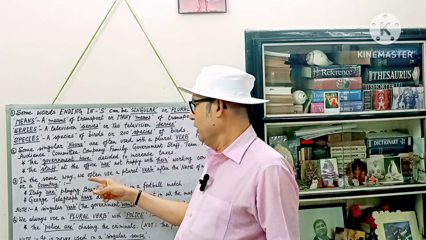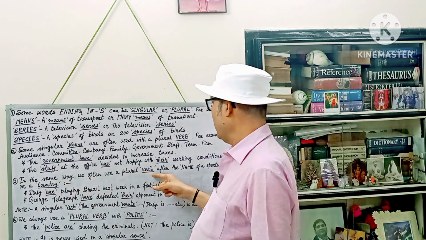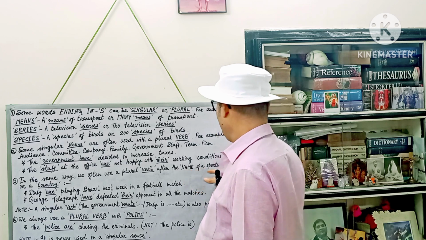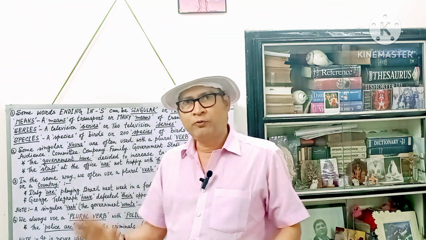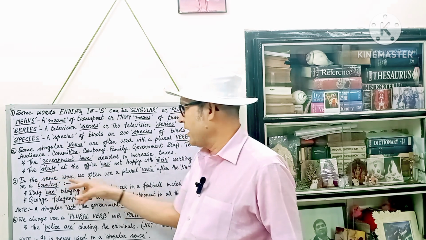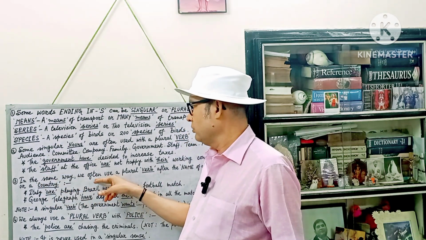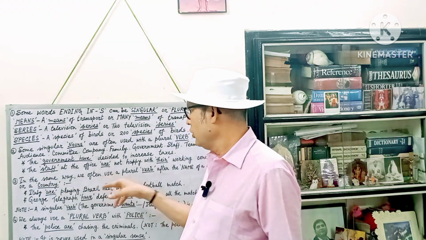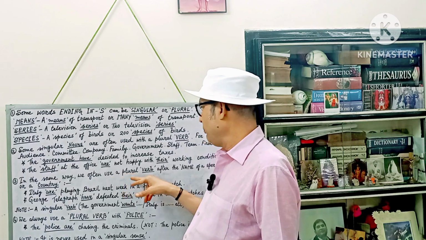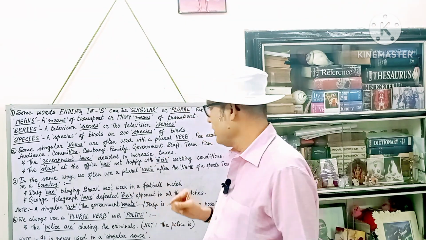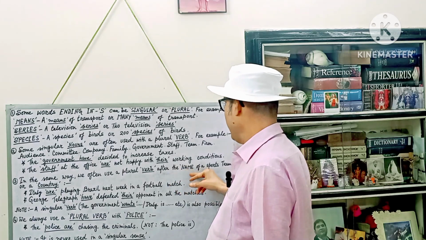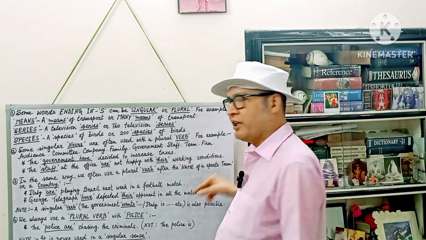In the same way, we often use a plural verb after the name of a sports team or a country. Try to follow this. We often, not always, often use a plural verb. A plural verb is used after what? After the name of a sports team.